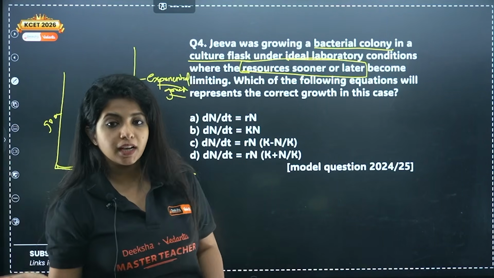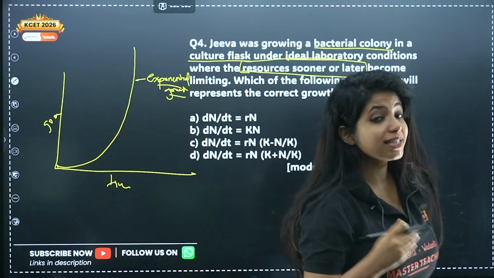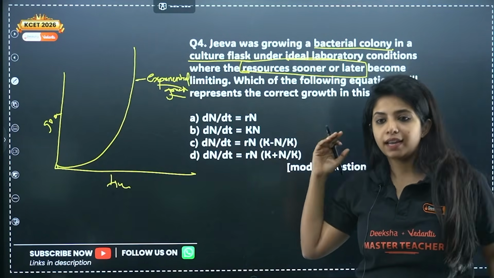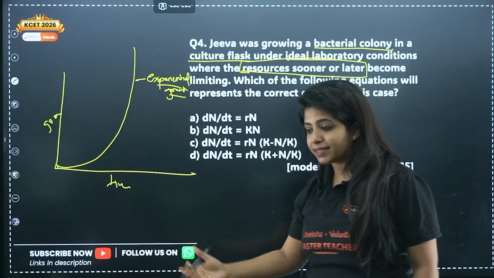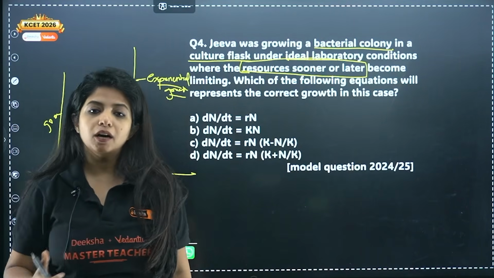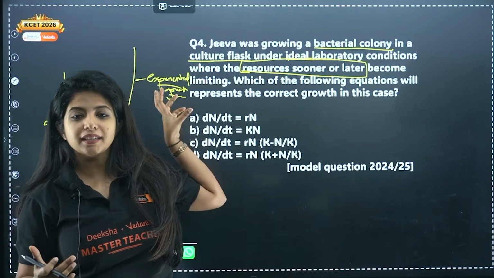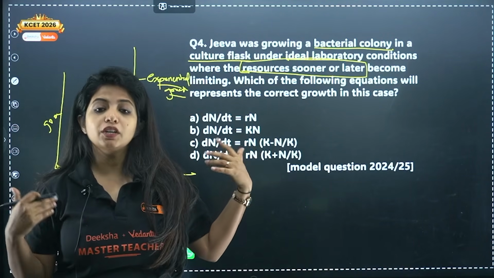In nature, do you think organisms show exponential growth? Some do, if there are particularly ideal conditions, yes. But afterwards, if we think for a longer run, obviously all the resources are going to be limited. So this is not something that usually happens.